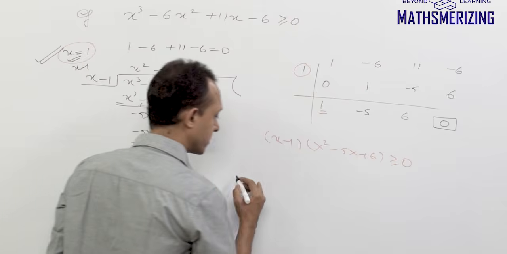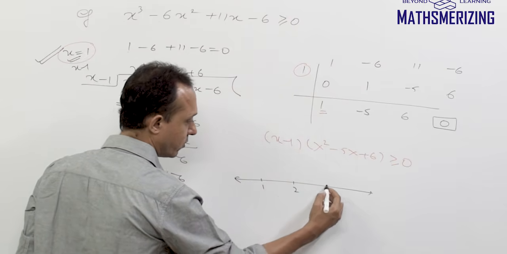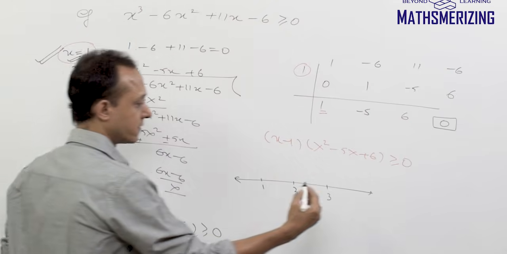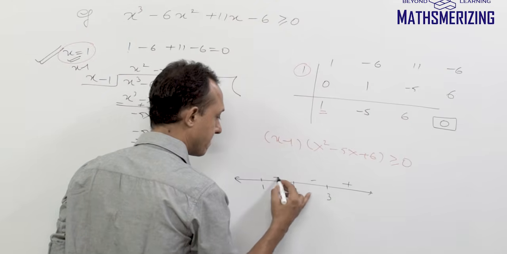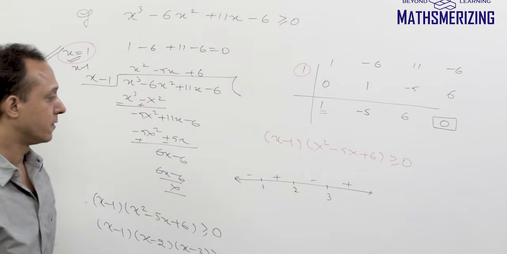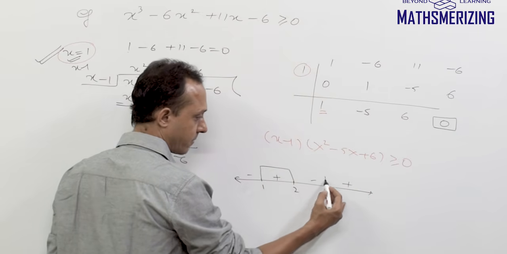Now once I have the roots, I'll place these roots on a number line. So this is 1 and then 2 and then 3. Now what's the sign of the rightmost? The coefficient is positive, so plus, minus, plus and minus. Now I need greater than 0, so I need a plus value, right? So this is the plus value.